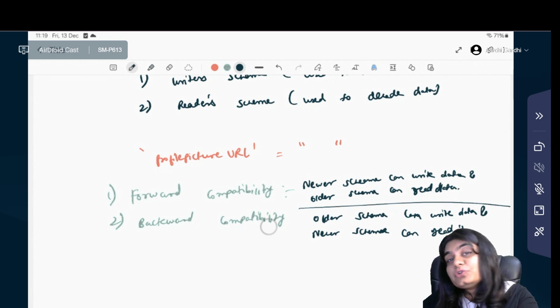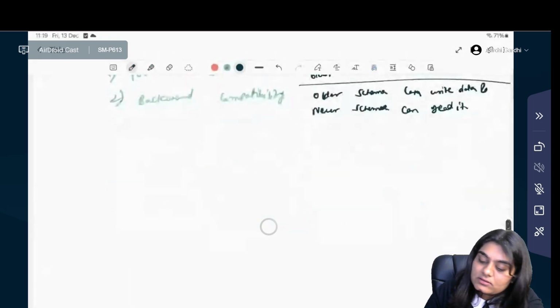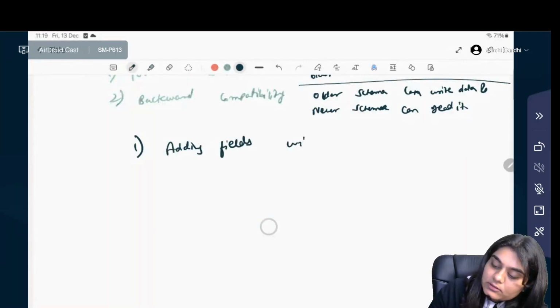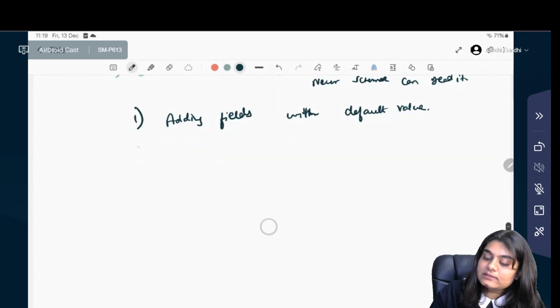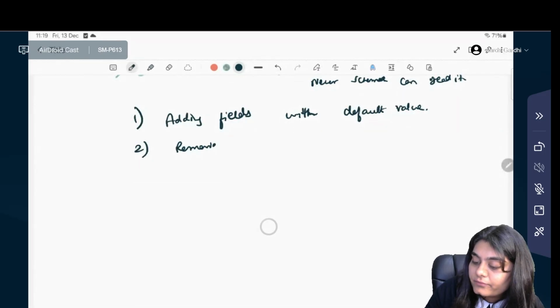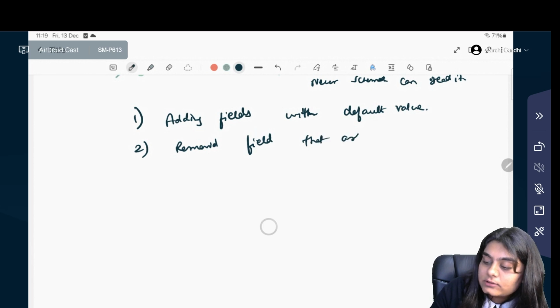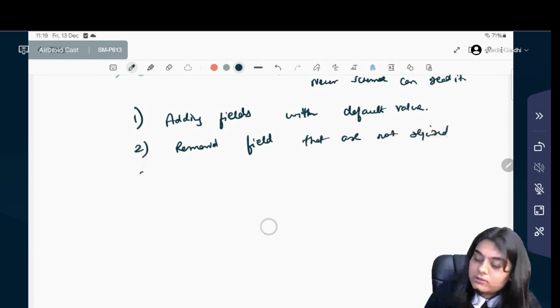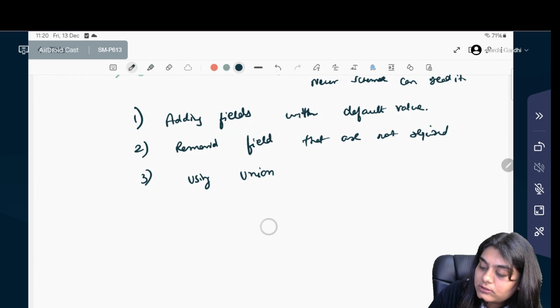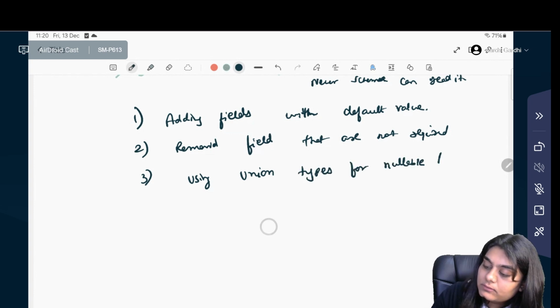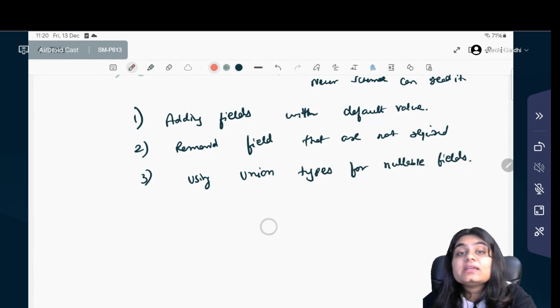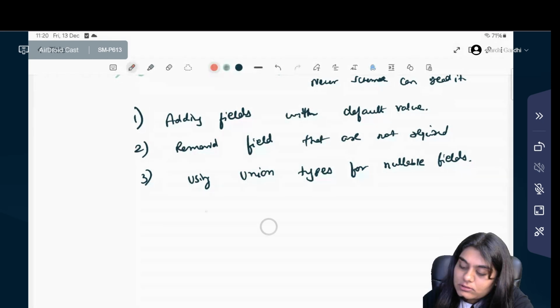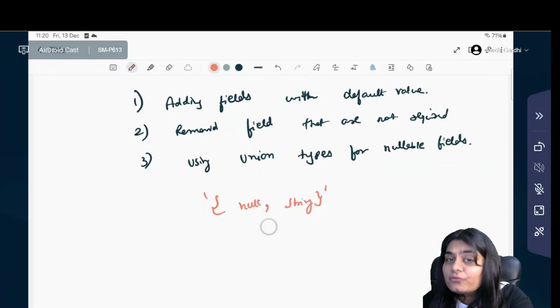To maintain this, you need to follow some rules such as adding fields with default value. Second is removing fields that are not required. Third, using union types for nullable fields. For example, if you add a union type null, string for a new field, both older and newer versions can work seamlessly. Okay, so this was all about Avro.